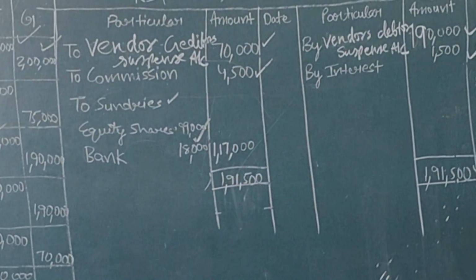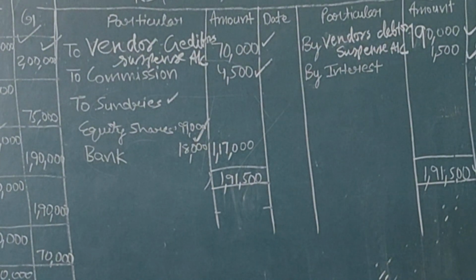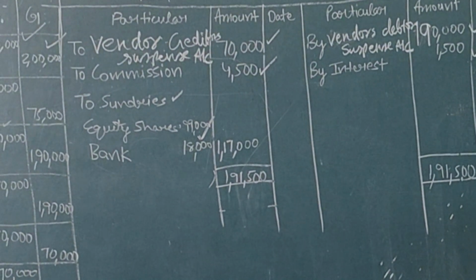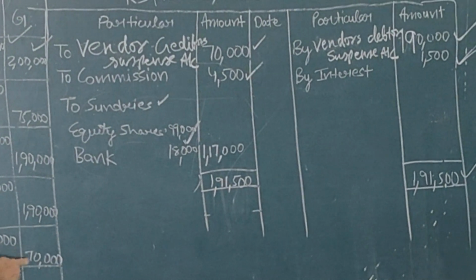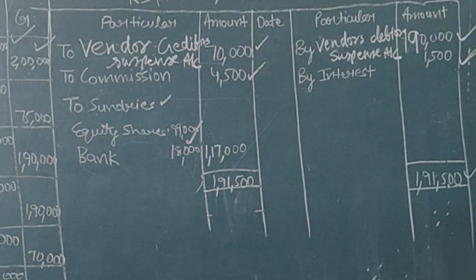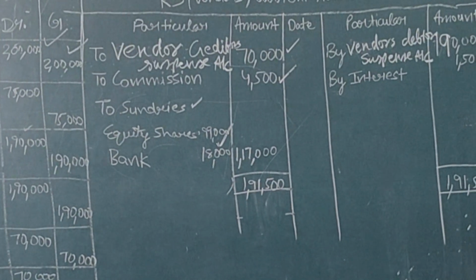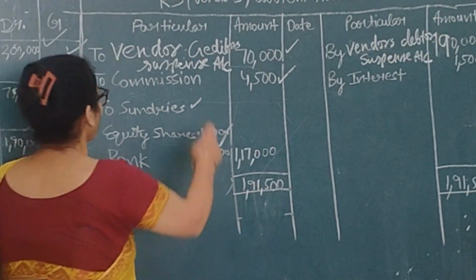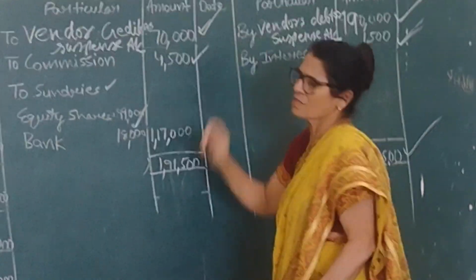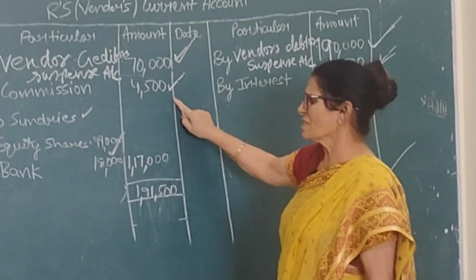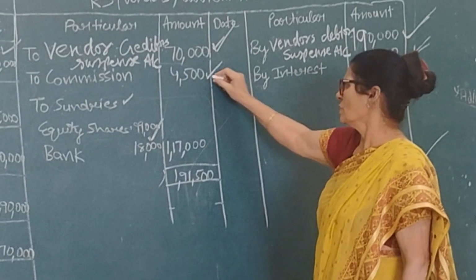Now see, for creditors due, how much have we actually paid to creditors? Ask creditors account debit to bank account 70,000. For that, the other entry will be ask current account debit to vendors creditor suspense account 70,000. This entry is the same, 4,500.